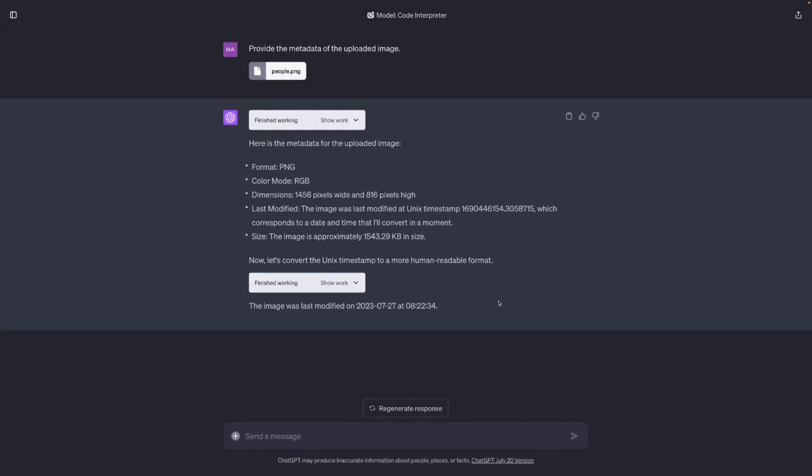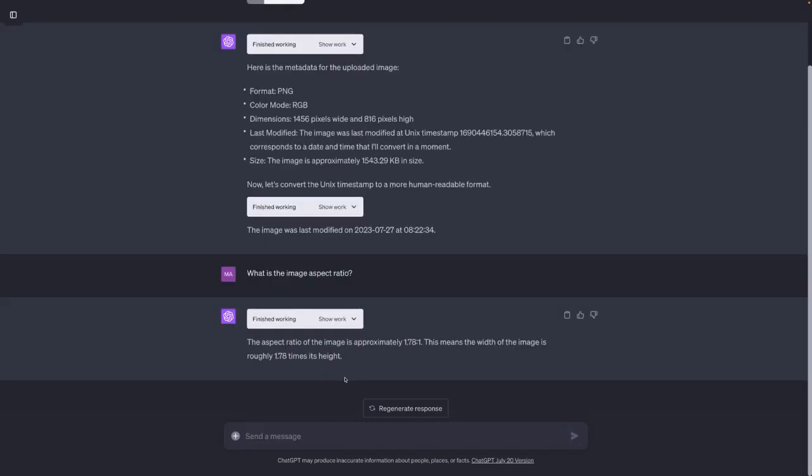Now we could dive a bit deeper into the aspect ratio. I could calculate this on my own, obviously, but I can also ask ChatGPT to do this for me. So what is the image aspect ratio? And we get an aspect ratio of 1.78 to 1, so a typical 16:9 aspect ratio. Now let's say that instead we want to have a 4:3 aspect ratio for this image. So let's instruct ChatGPT to do so. So we change the aspect ratio to 4:3.